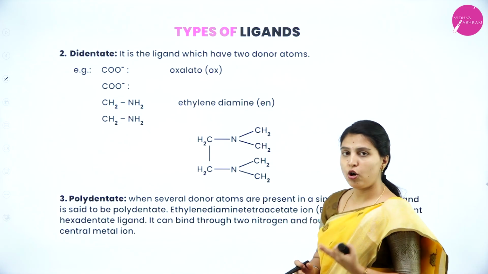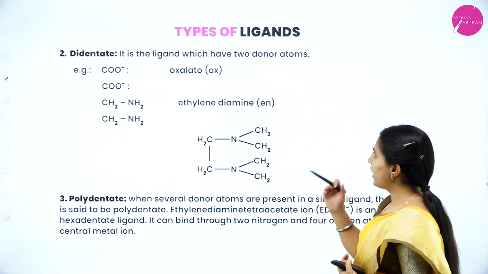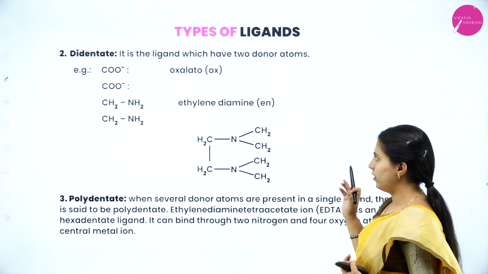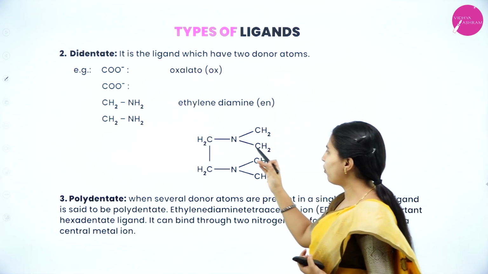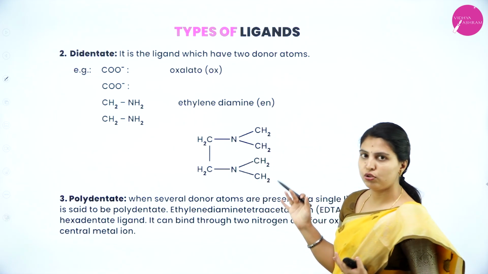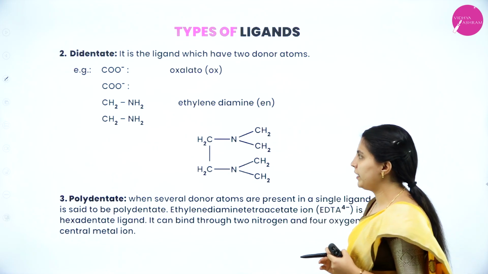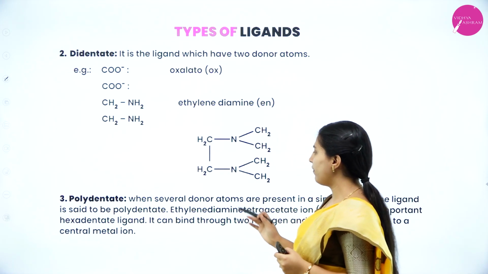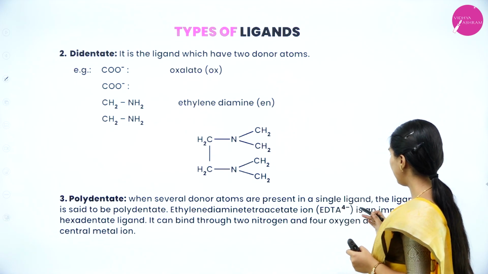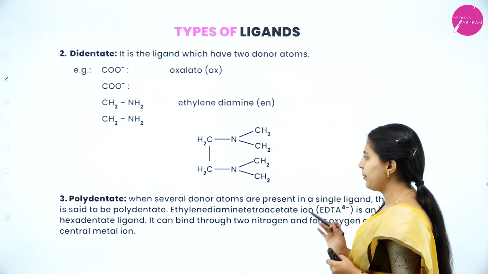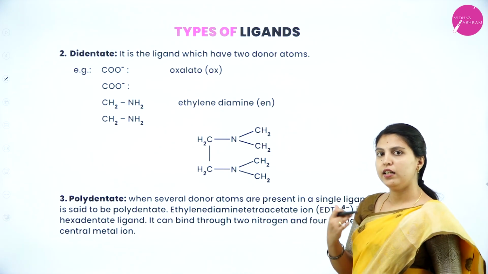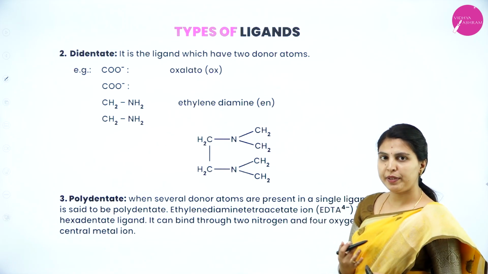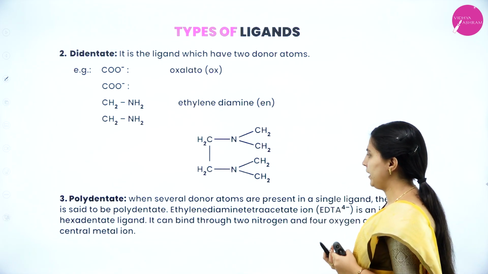Next, didentate or bidentate ligand. It is a ligand which has 2 donor atoms. In ethylene diamine, 2 donor atoms can be seen. So, didentate or bidentate ligand. Polydentate: when several donor atoms are present in a single ligand, the ligand is said to be polydentate. In a single ligand, a number of donors should be present, then polydentate.